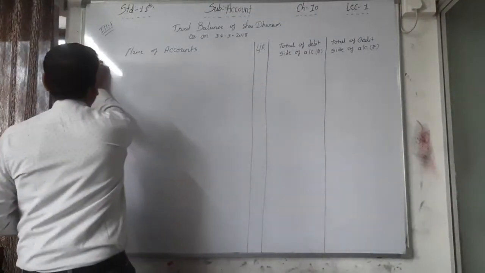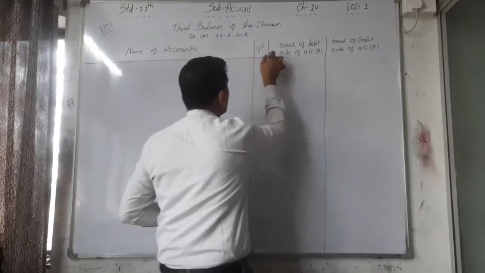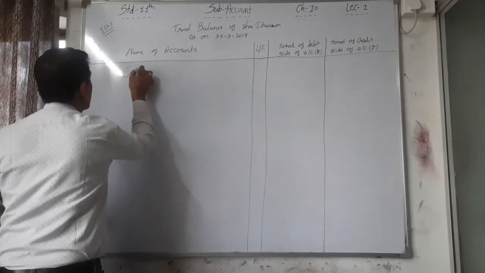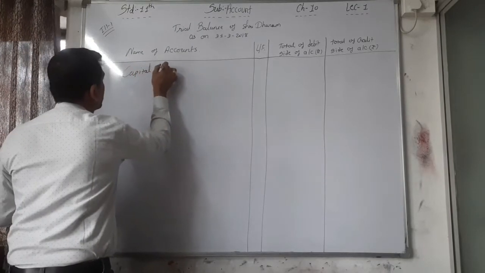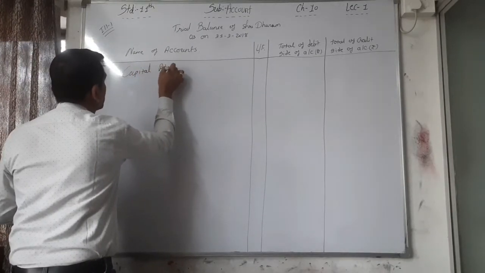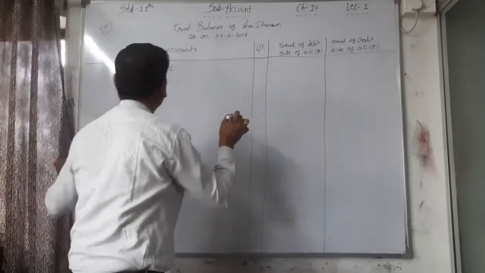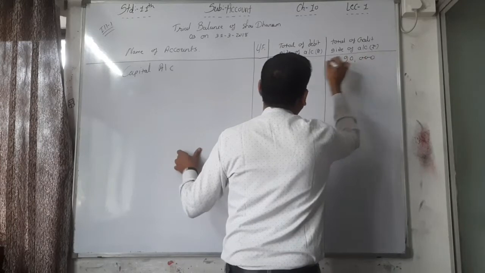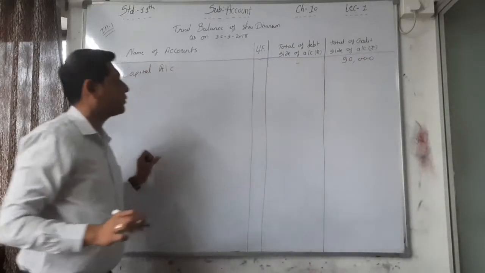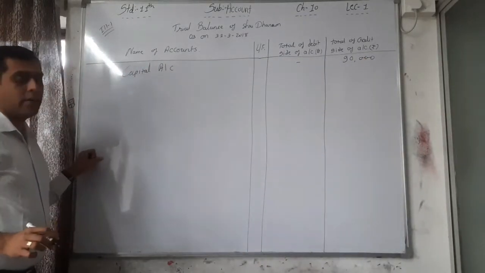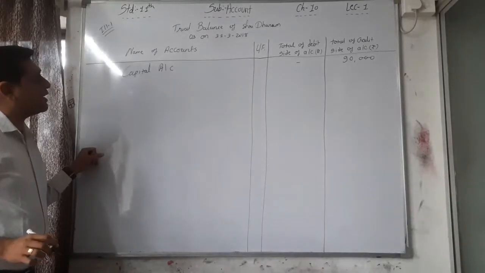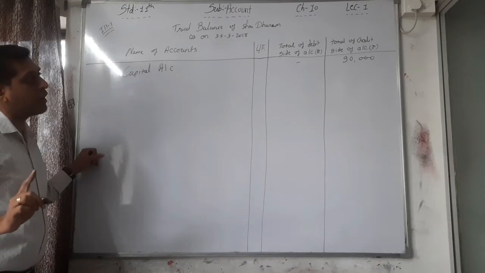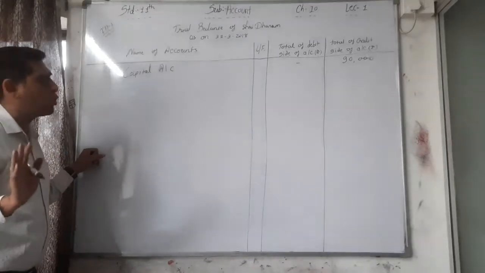So here, your first account, that is capital account, and the credit side total 90,000 is there, and we have to record it on the credit side. The total on the credit side is 90,000. On the debit side no total is there.